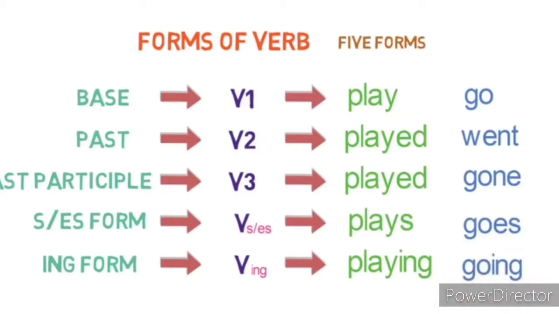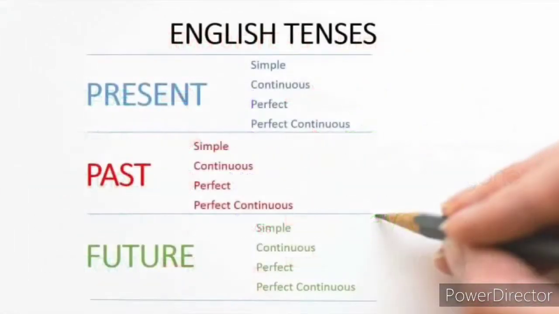So children, now I think you must be clear about the verb forms. Let's move on to the tenses. Children, as I explained with the family tree, in English we have 12 tenses. Tense is the grandfather, and it has 3 children. First one is present tense, second one is past tense, and third one is future tense.